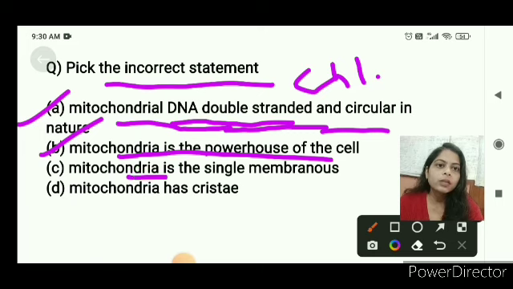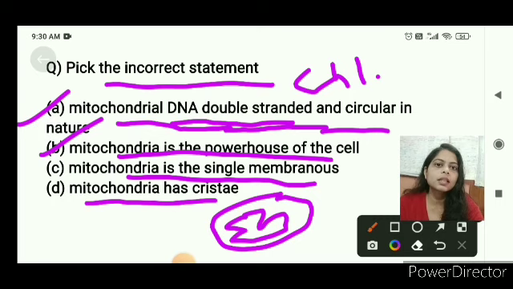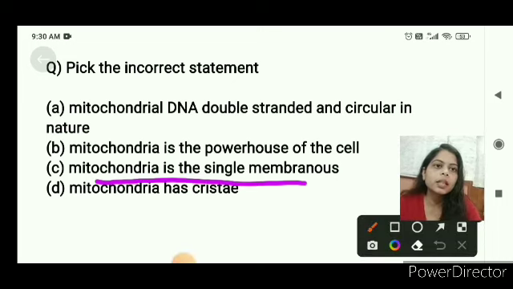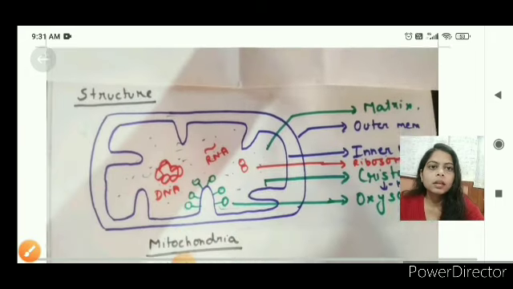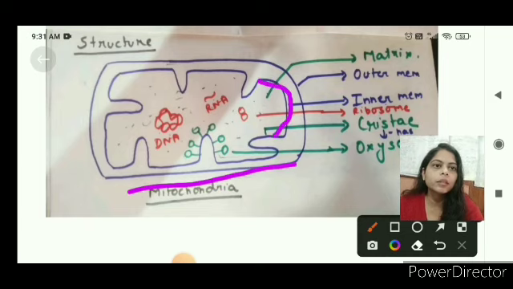The third option is mitochondria is single membranous in nature. This is the wrong statement because mitochondria is double membranous and the inner membrane is folded inside. Mitochondria has cristae, so this is a correct statement. So the wrong statement is that mitochondria is single membranous. In this picture we can see the outer membrane and the inner membrane, and the inner membrane is folded inside. It has double-stranded circular DNA.